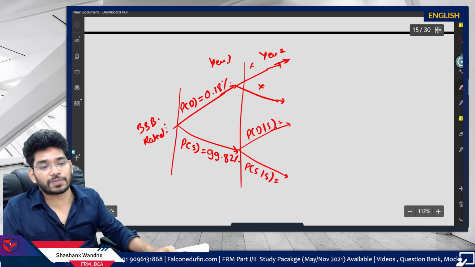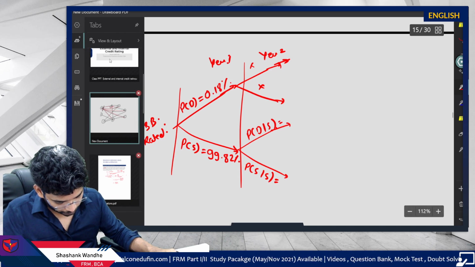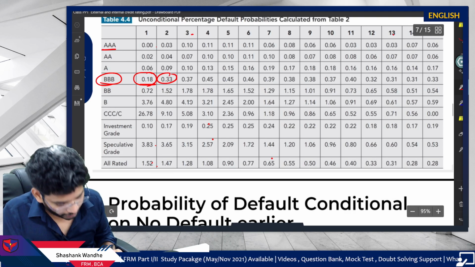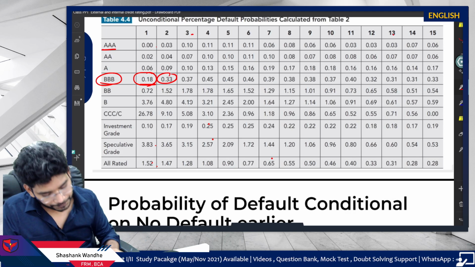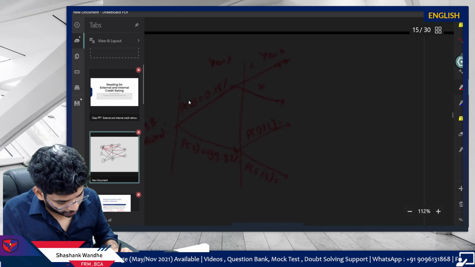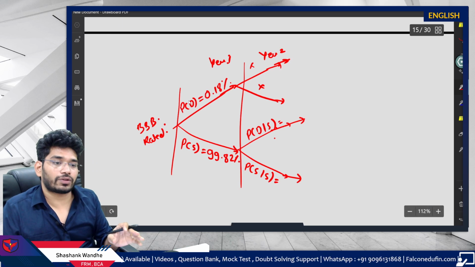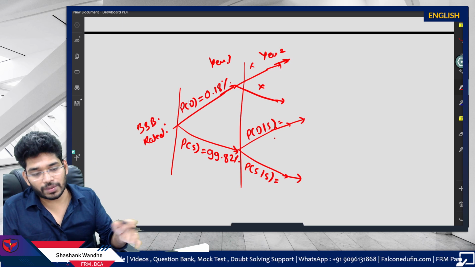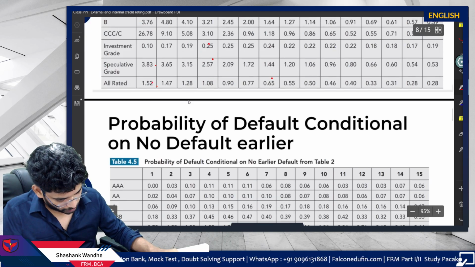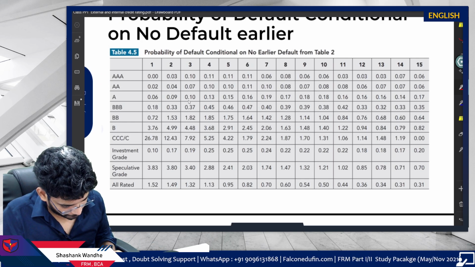So where do we get this probability for year 2 for the triple B rated firm? Can we take this 0.33? Simple answer, no. Why? Because this is an unconditional probability and you need the conditional probability. So you have to check the conditional probability table. This is the conditional probability table, triple B rated.